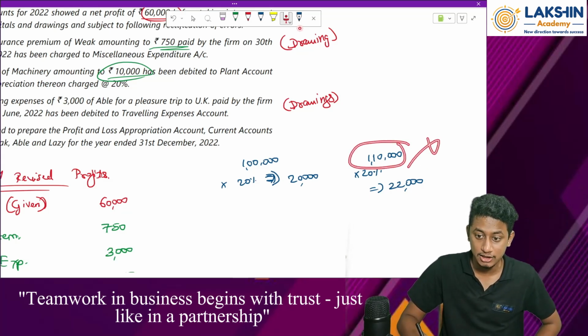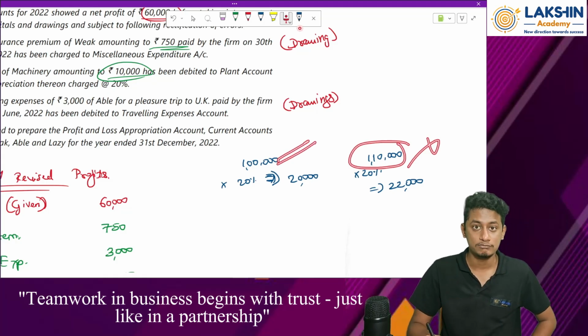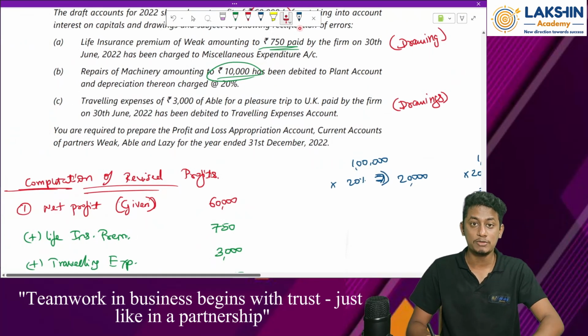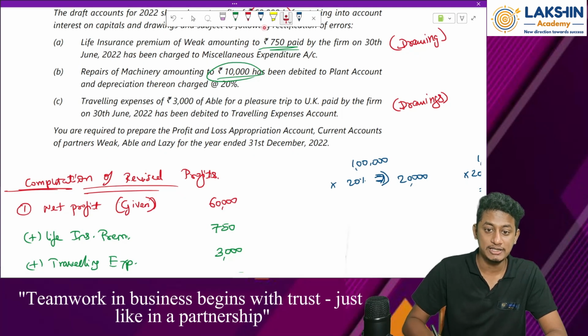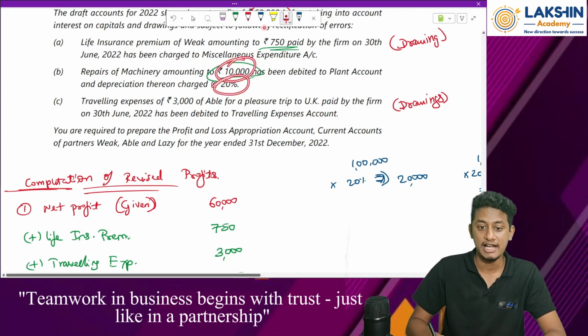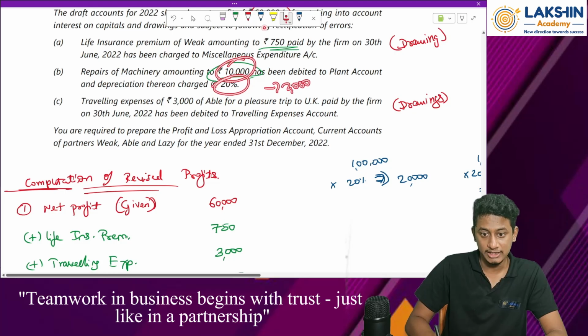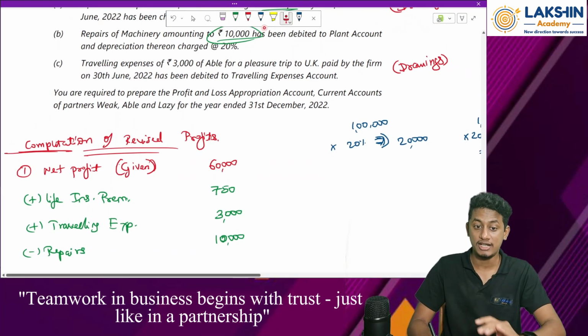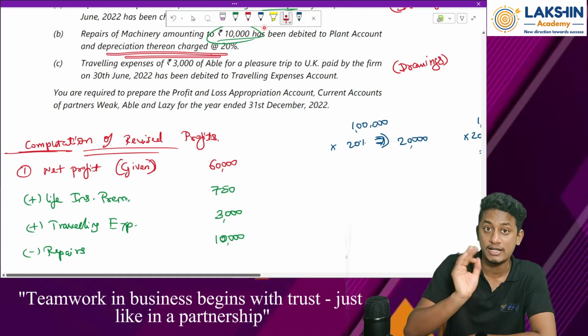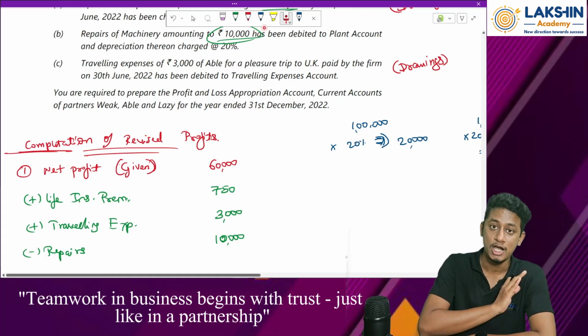Rupees 1 lakh 10,000 is the wrong value, and this is the correct value. Because of that, 2,000 should be reversed now. So in this case, 10,000 into 20% is rupees 2,000 again. So 2,000 rupees will be added back to the profits, because I have taken wrong depreciation. This depreciation was not supposed to be taken.